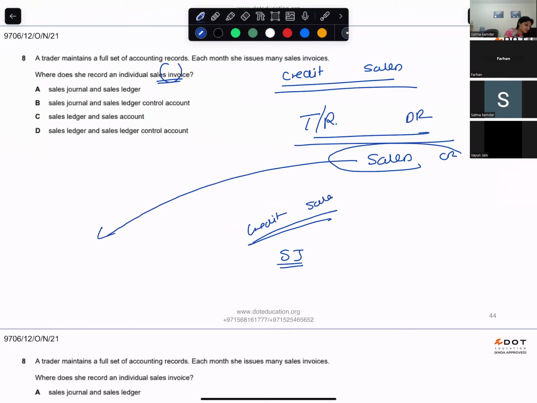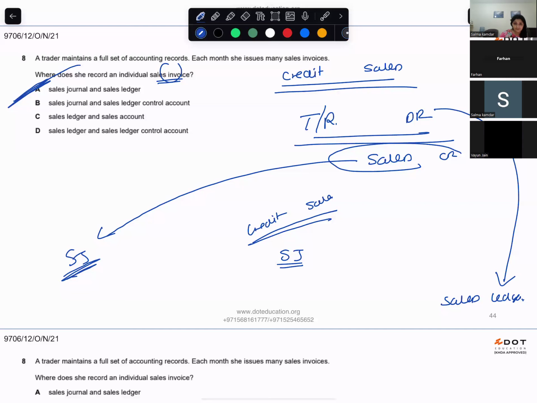Trade receivables will go in which ledger? Sales ledger, and sales will go in the sales journal. So sales journal and sales ledger. Okay. So it's A.